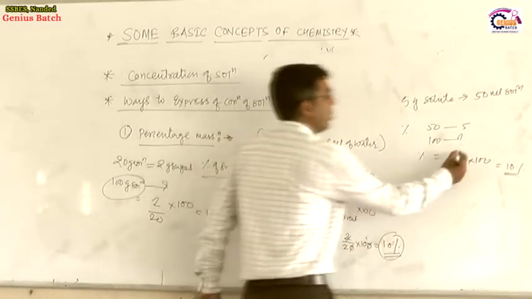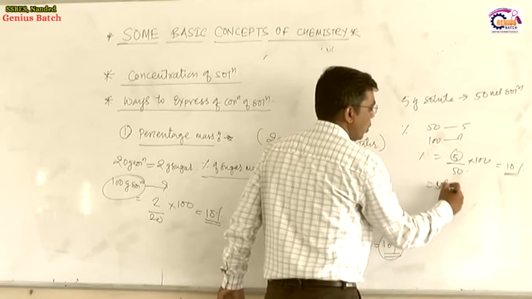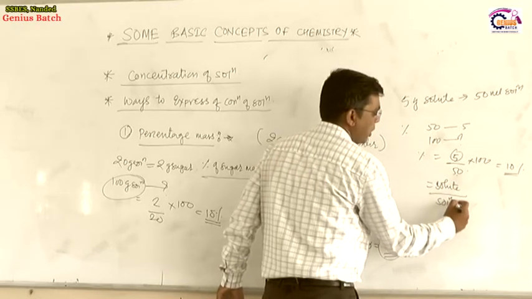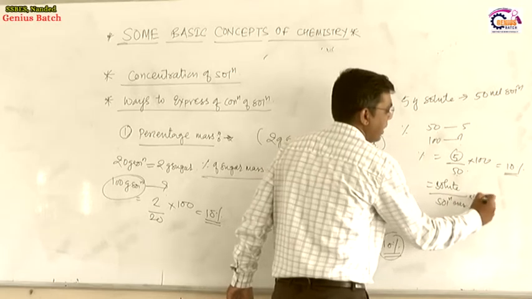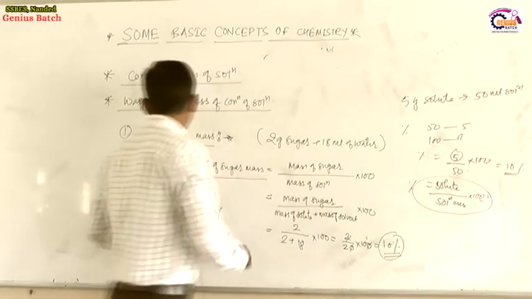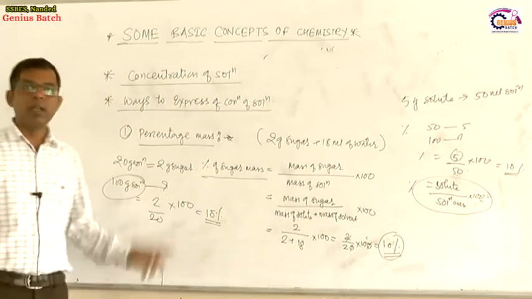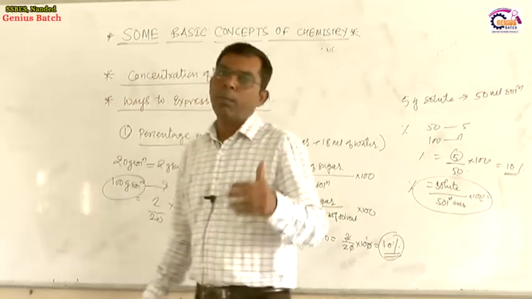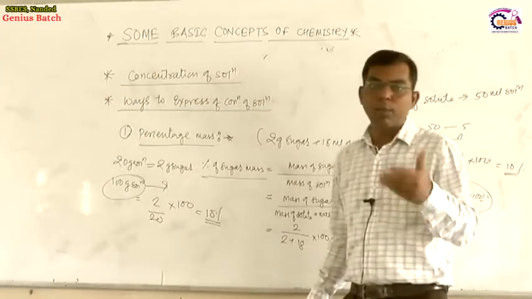So what is 5? 5 is the solute mass. What is 50? It is the solution mass, and for percentage it is 100. In this way we can calculate the percentage mass, the amount of solute present per 100 gram of solution.